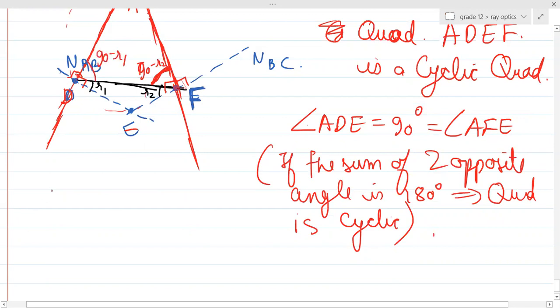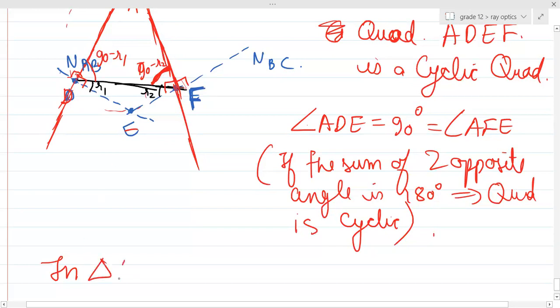Yes or no, people? So this is R1, then this is 90 minus R1, this is R2, then this is 90 minus R2.